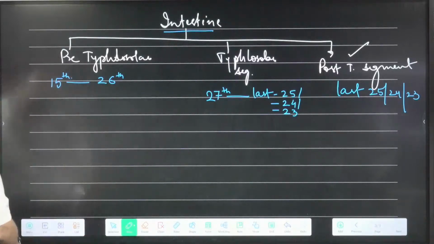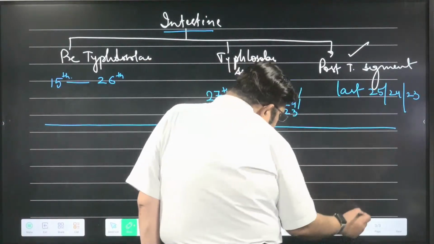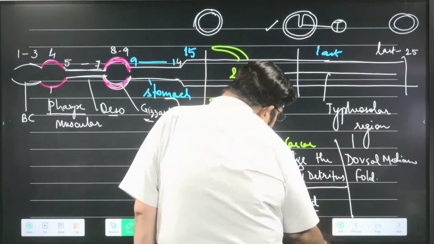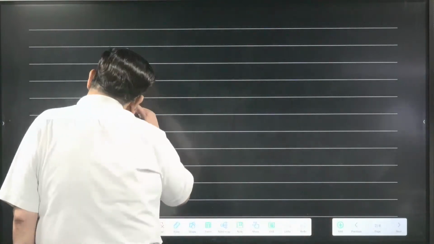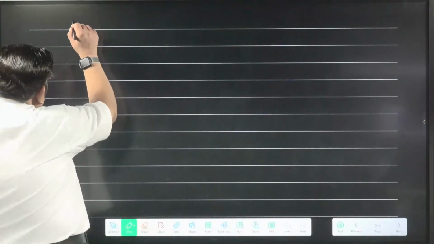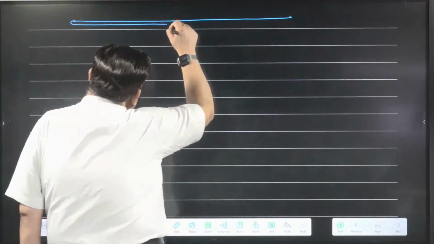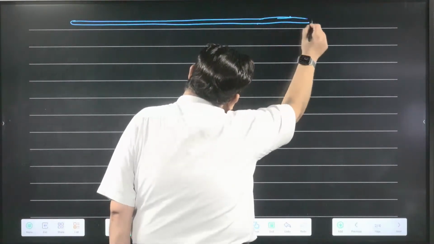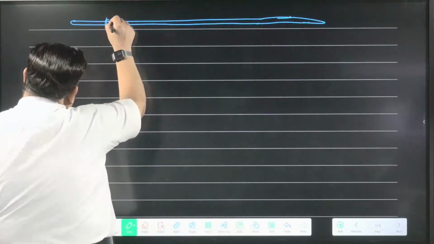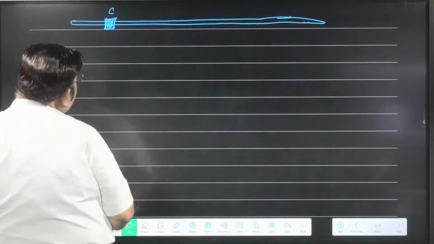This is the typhlosolar segment and post-typhlosolar segment, and this is a characteristic feature. Now one more thing: the whole earthworm can also be divided into 3 regions. You are aware of those regions, I am just revising them. There is a collar here called the clitellum.